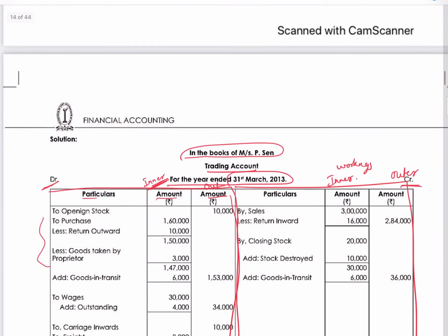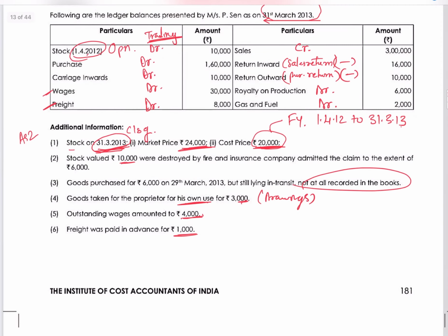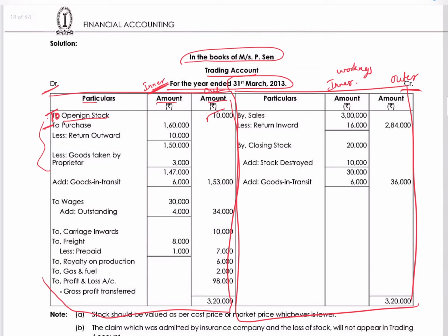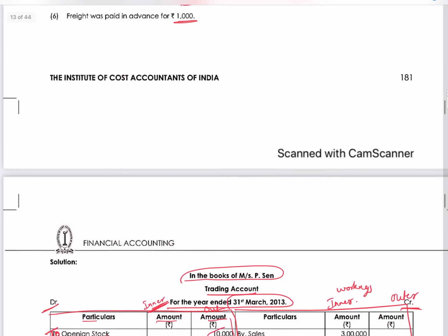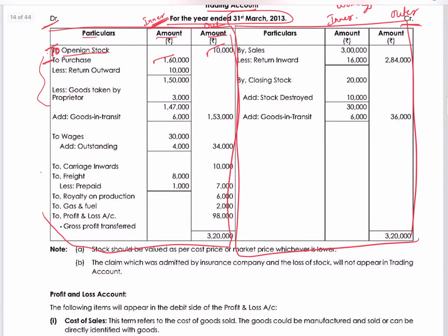Opening stock, we did it, opening stock 10,000. So this is a ledger, so we'll start with 'To' opening stock 10,000. Next, purchases 1,60,000. In purchases, goods taken by the proprietor and such are workings, so purchases has an adjustment. I'll mark a tick and put it in the inner column. Next, carriage inwards 10,000. It doesn't have working, so we put it directly in the outer column.